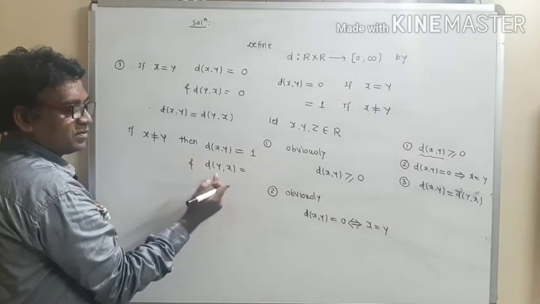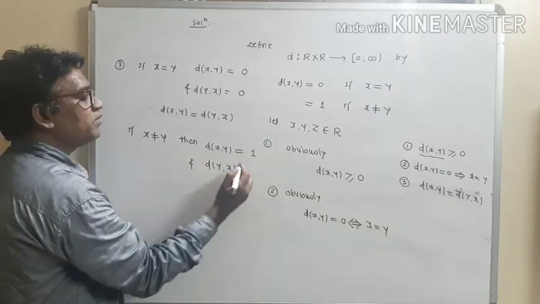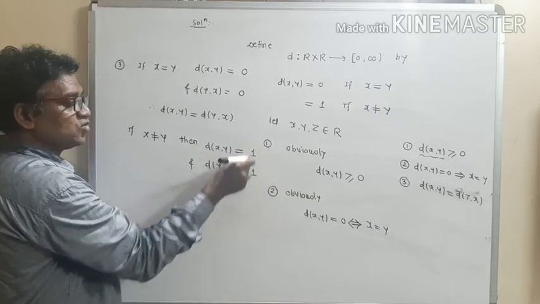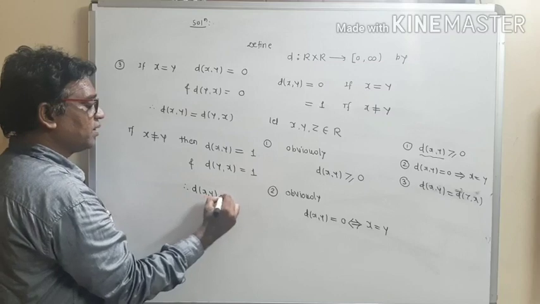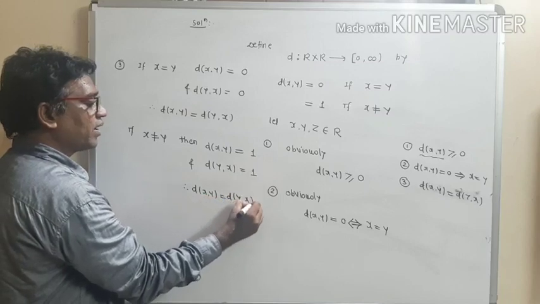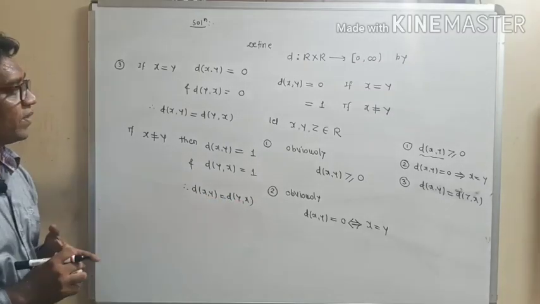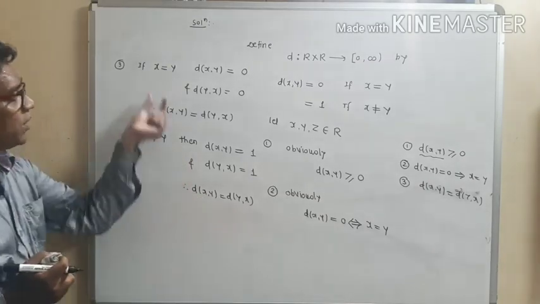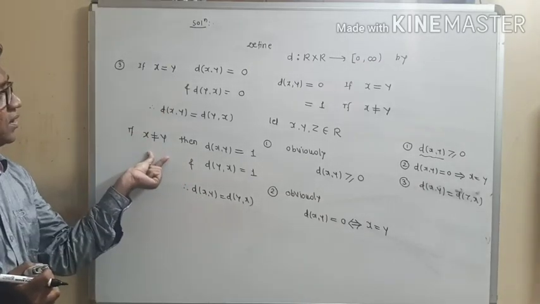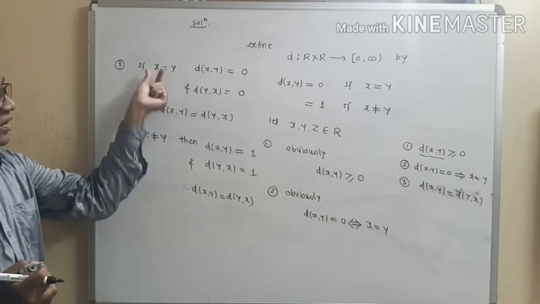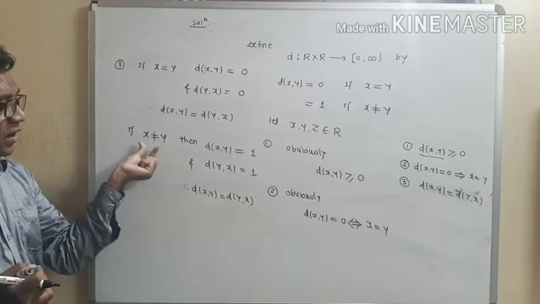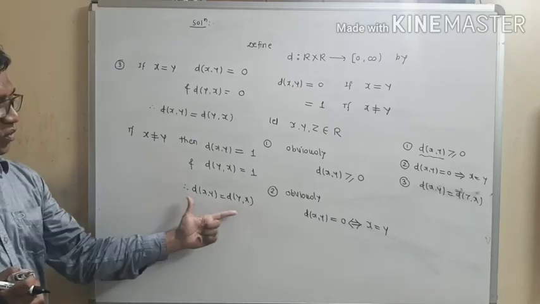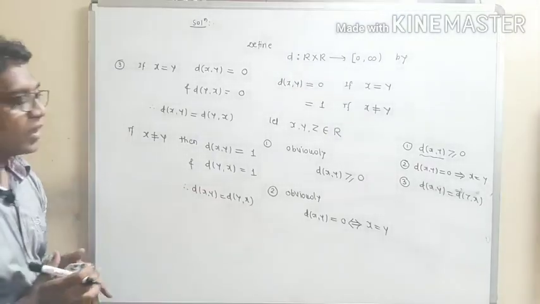Obviously, the reverse distance between y and x is again 1. So 1 and 1 are equal, means distance of xy is equal to distance of yx. So this is the symmetric property. We have shown the symmetric property for equal and not equal points. If x and y both are equal, we have shown the symmetric property. If x and y both are different points, then again we have shown the symmetric property.